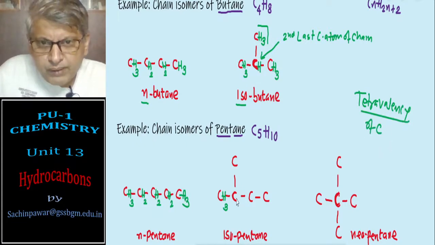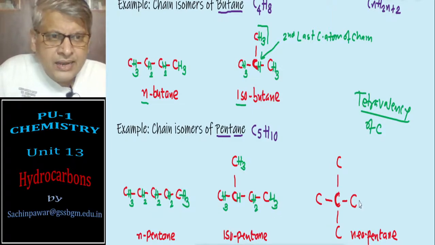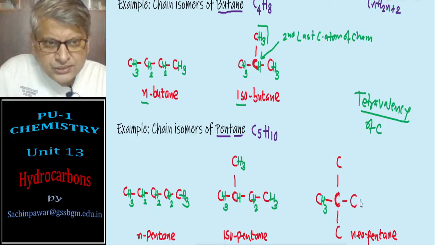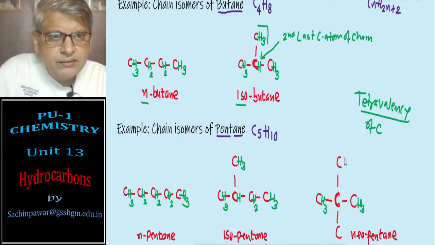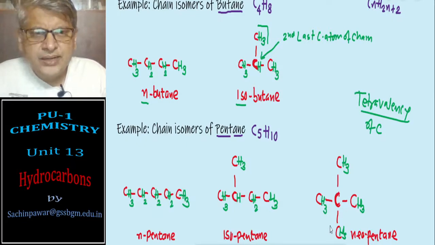So here you require 1 hydrogen, here we require 3 hydrogens, here we require 2 hydrogens, here we require 3 hydrogens. So this is isopentane. And then in neopentane here we require 3 hydrogens. Here we don't require hydrogen because tetravalency is already satisfied. 3 hydrogens, 3 hydrogens, 3 hydrogens. Okay, so this is about N-pentane, isopentane and neopentane.